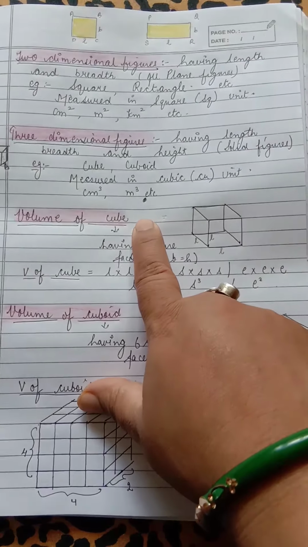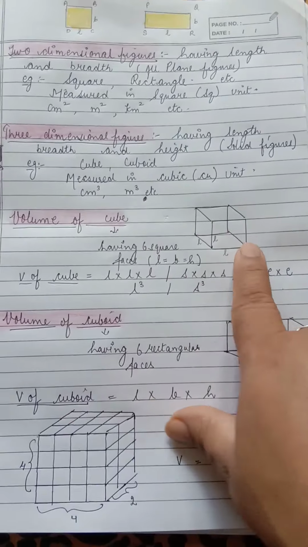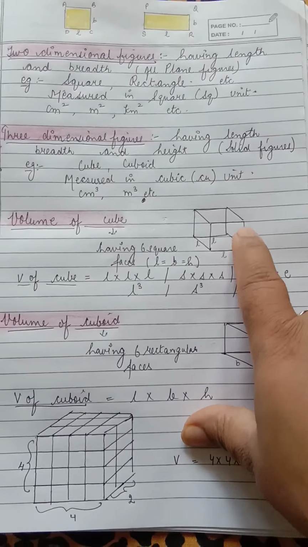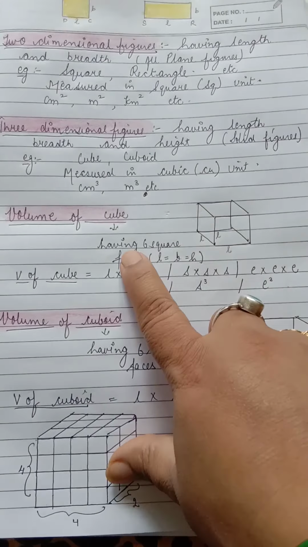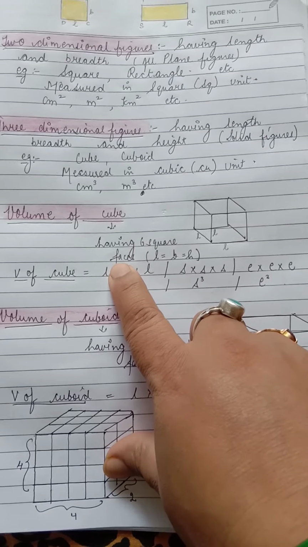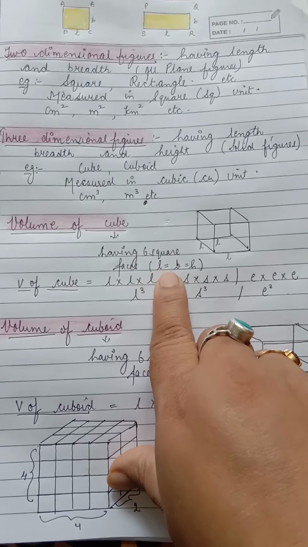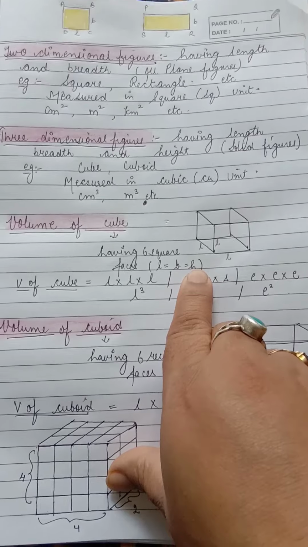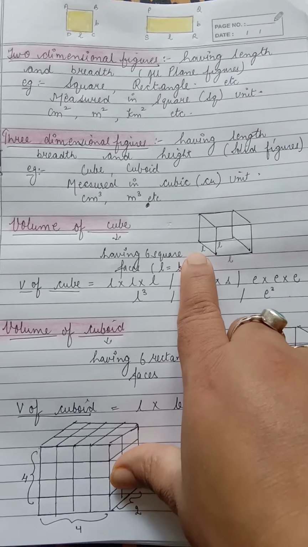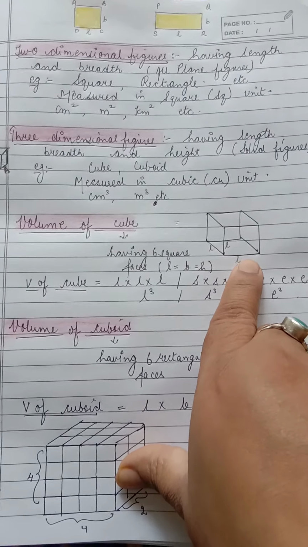Now volume of cube. First of all, what is a cube? You can see I have drawn a cube. A cube is a solid object which has 6 square faces. The length, the breadth and the height all are same. So the length, the breadth and the height in a cube all are same.